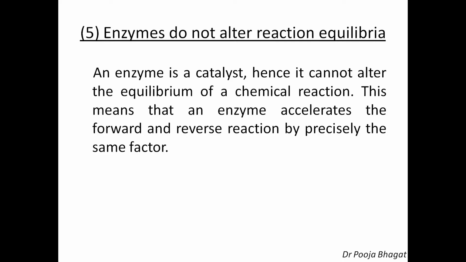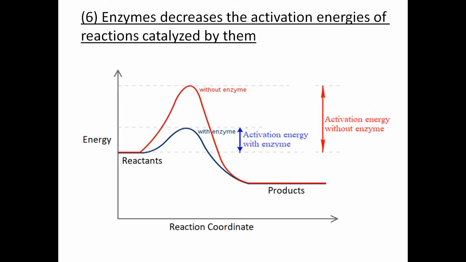And since both the forward and the backward reactions are increased, the rate of the reaction is increased, whether it is a backward reaction or the forward reaction, to the same extent, to the same factor, so the overall equilibrium will remain the same, and hence an enzyme cannot alter the equilibrium of a chemical reaction.